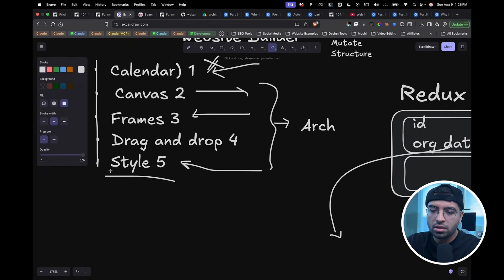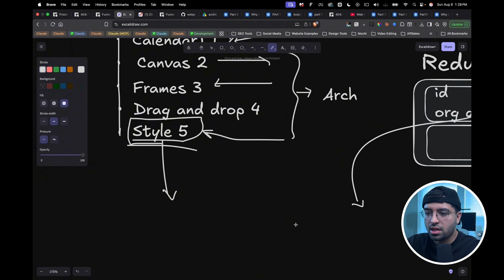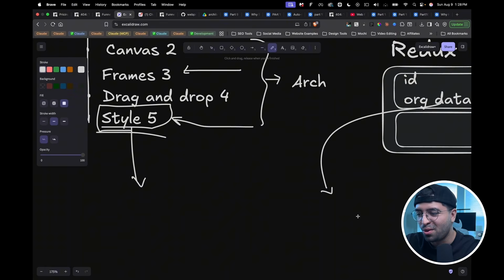When I say distribute, I meant style. Sorry, guys. This is a spread operator. That's how styles work here. And you can also use CSS. Anyways, that's out of the focus of this course.